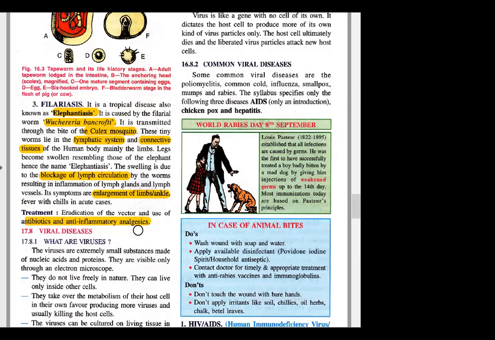This analgesic, what is it? If I tell you analgesic drug, what is analgesic drug? It won't solve the problem. It will just suppress your nervous system in a way that you won't be able to feel the pain, right? Pain is there in your leg, but how you are feeling it is because that pain is getting transferred through impulses to your brain, and then you're analyzing that I'm having the pain, right?